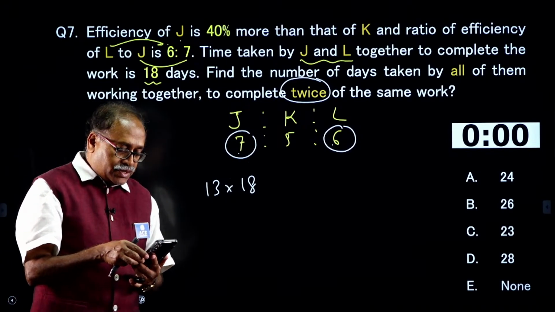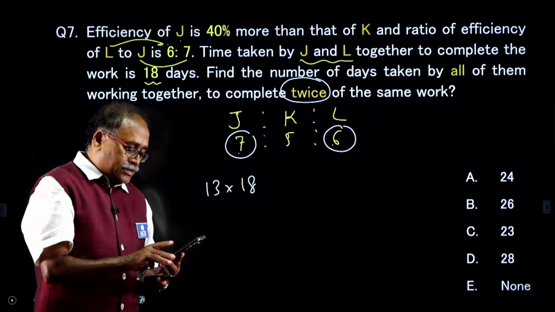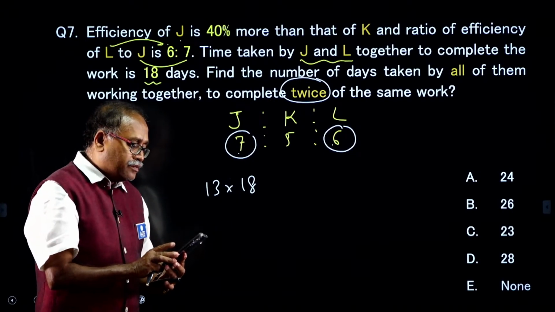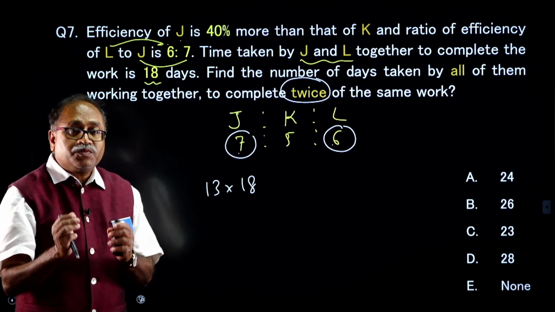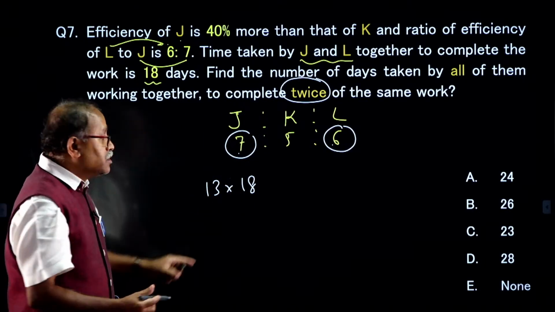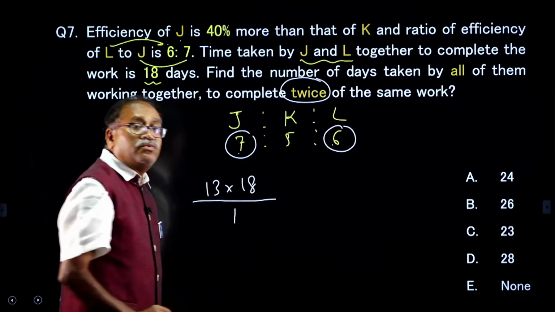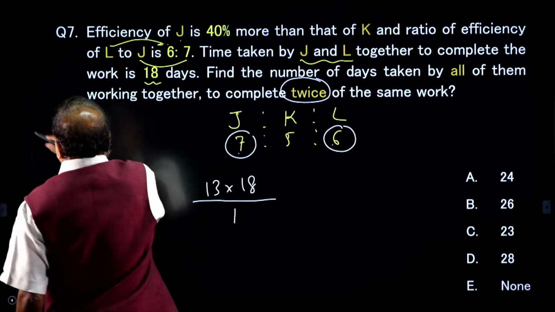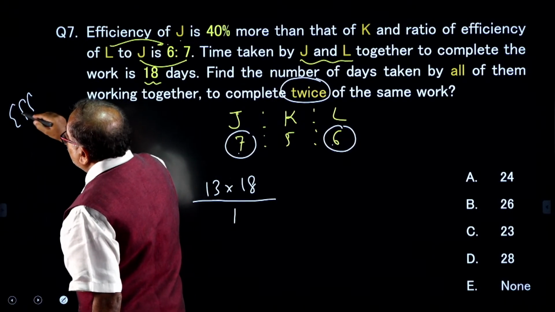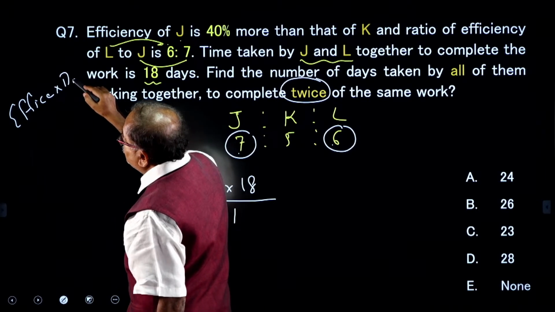Someone can answer the question. The time is over from your end. Look at this, my friend. This is the work. And how much work is this? This work is 1. How do you get the work? Efficiency into days.